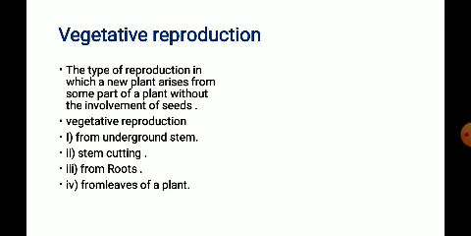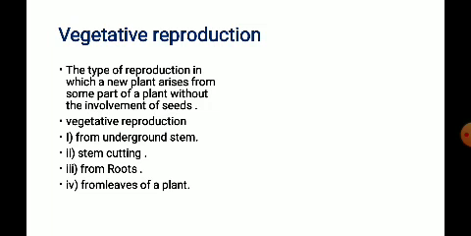That type of reproduction where a new plant can be grown is called vegetative reproduction. So what is vegetative reproduction, children? Vegetative reproduction is a type of reproduction in which a new plant arises from some vegetative part of a plant. Which is that vegetative part? It may be the root, stem or the leaf, without the involvement of seeds. That type of reproduction is called vegetative reproduction.